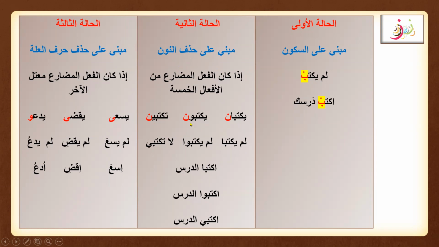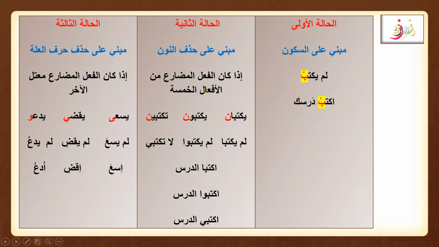You can see yaktubani, yaktubuna, taktibira, yaktubani, taktubani, yaktubuna, taktubuna, taktibira. These are the fa'il, and these are the noon filing, na filing, and this is also noon niswa. So we know that this is Ya Mukhataba.